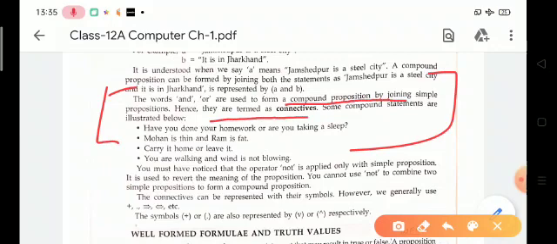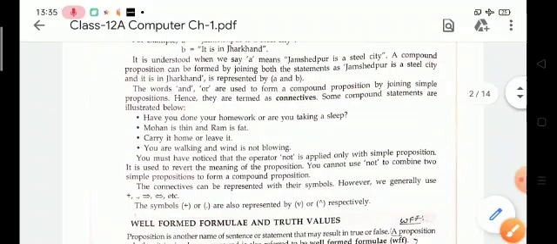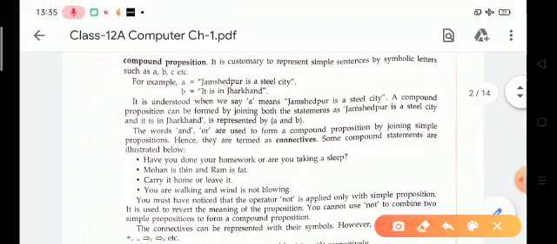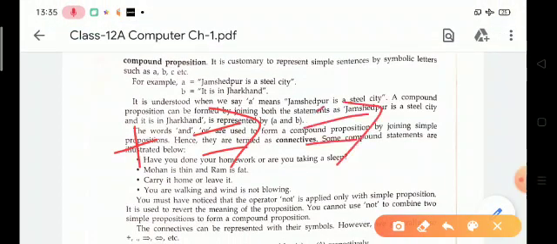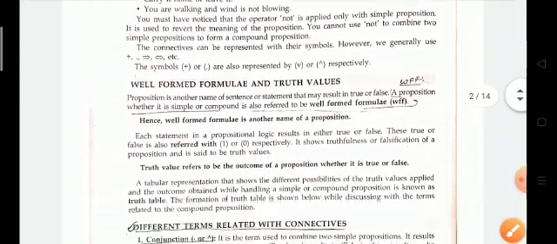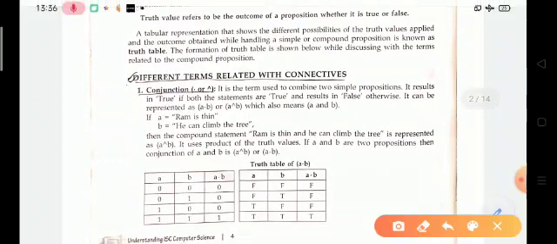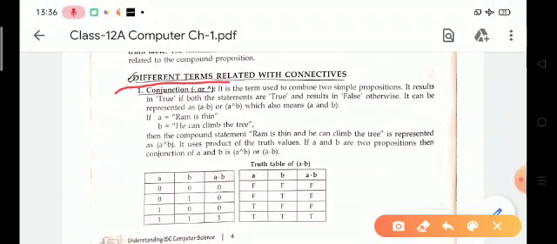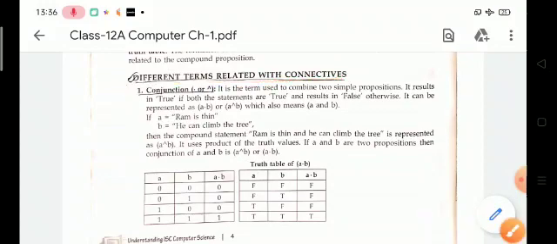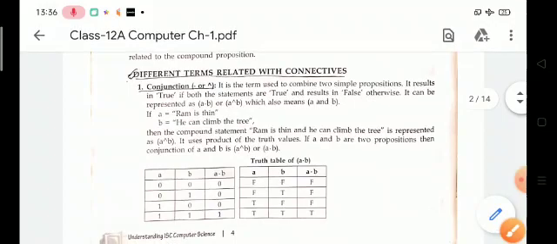Connectives can be represented with other symbols. We use some symbols, like plus, and implication. These are some symbols of connectives. Now we will be learning about the different types of connectives. The first connective is conjunction.